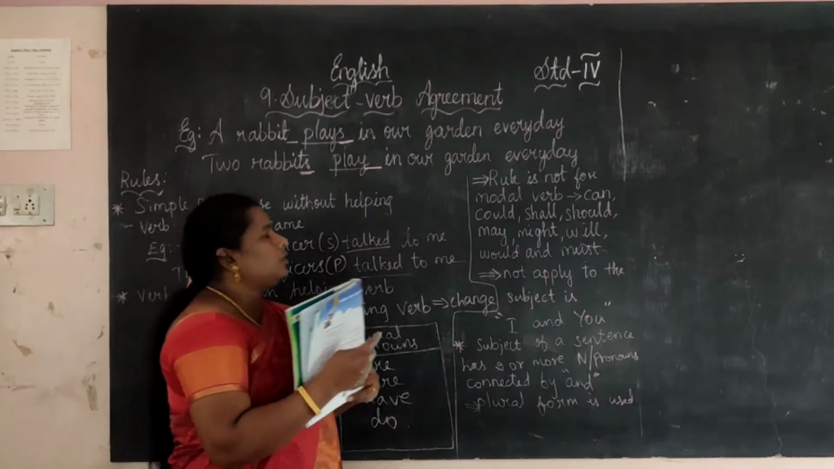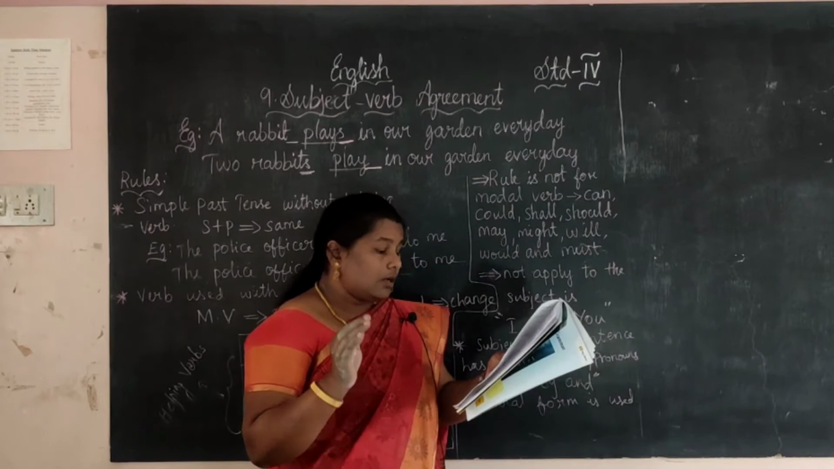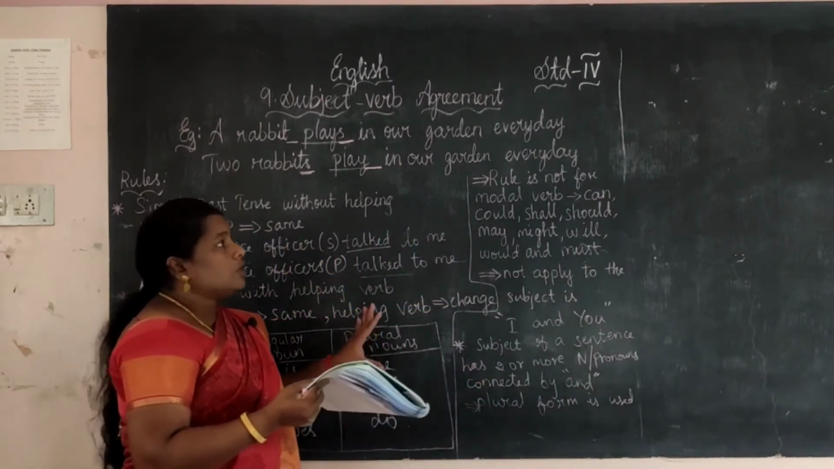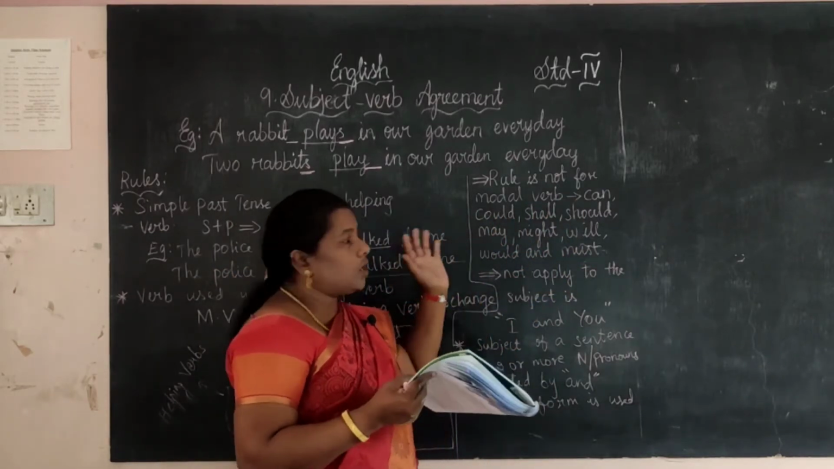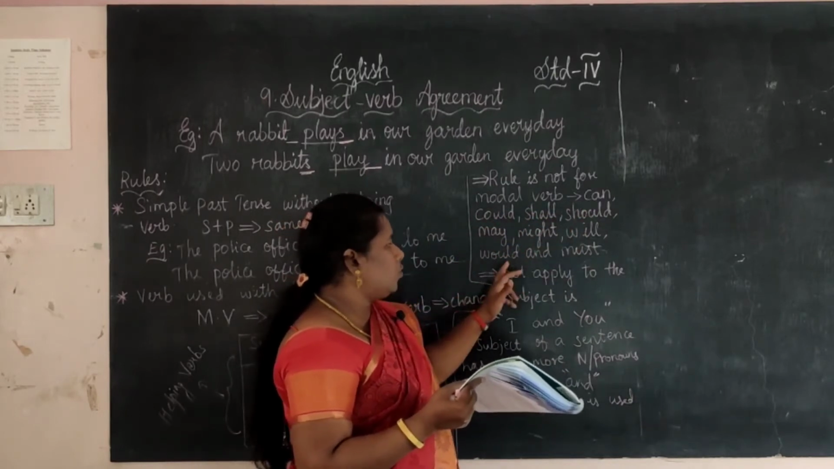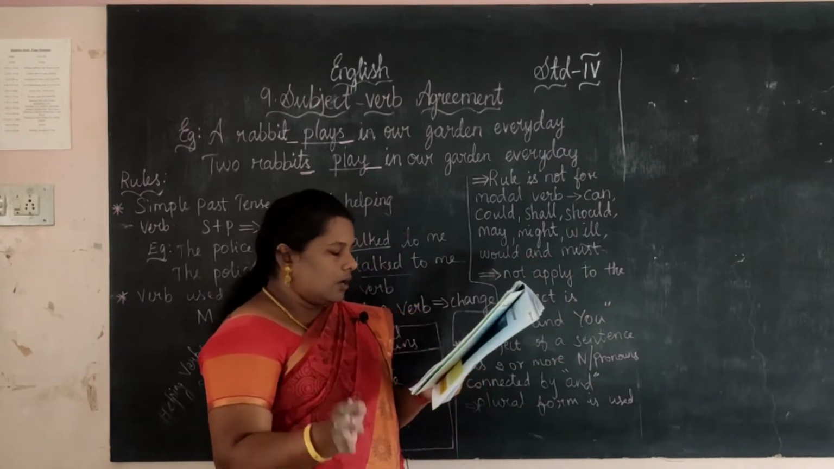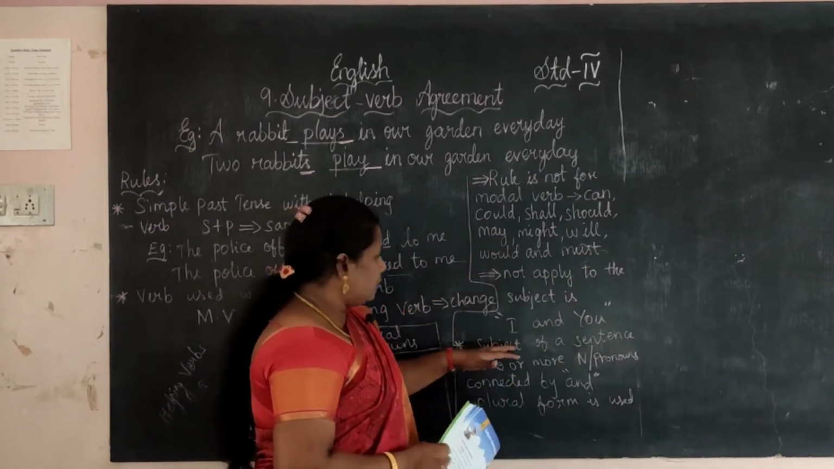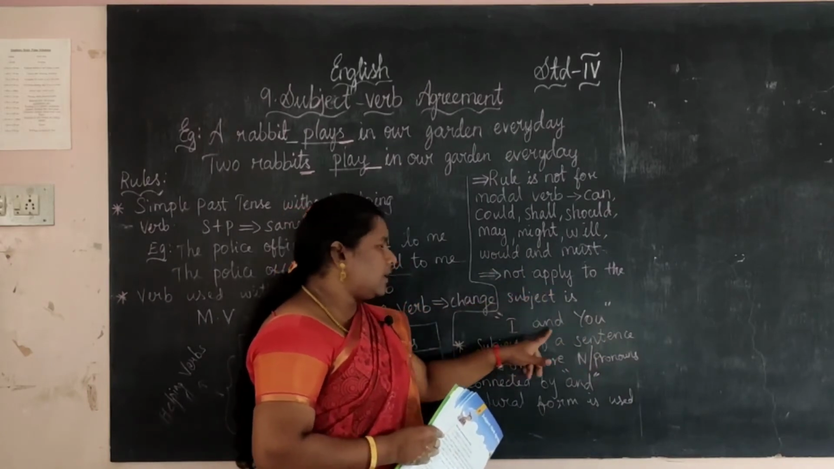Okay, and now next rule, see the next rule. This rule does not apply to modal verbs. In the rules it is helping verb, right, it is not used for the modal verb. What are the modal verbs? Now only I told what they are: can, could, shall, should, may, might, will, would and must. These are modals. For these modals it will not apply. And also one more thing, it will not apply if we use I and you. See, not apply to the subject I and you.